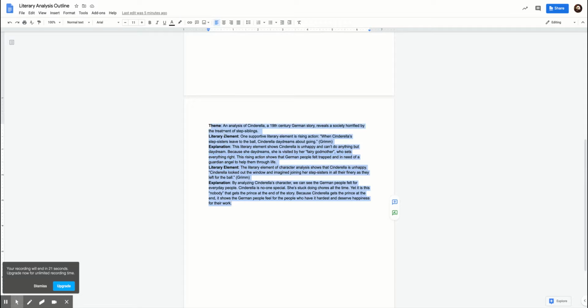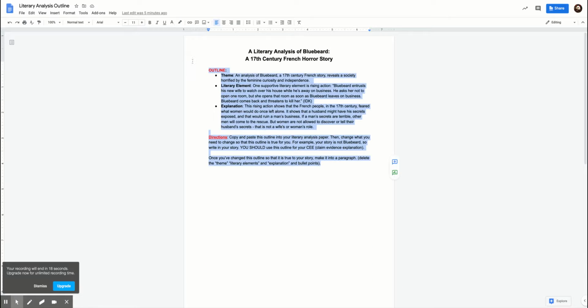Here's an example from Cinderella. Here's an example from Bluebeard. Here's some directions. You have this video to work with. An analysis is easier than you think. But it does require some building of knowledge, some accumulation of knowledge. You have to know about how to analyze something, and you have to know about your